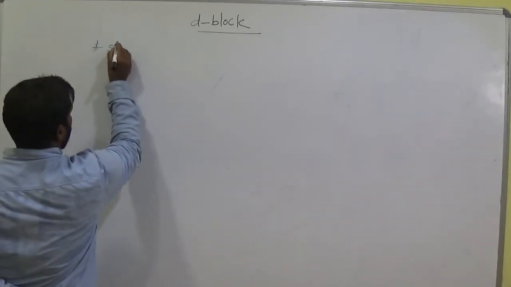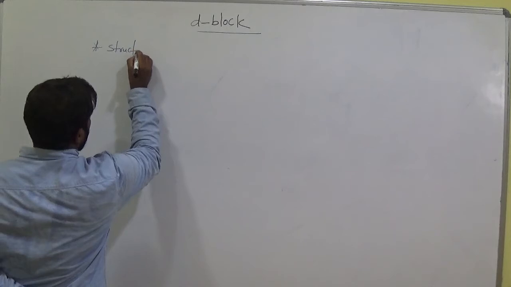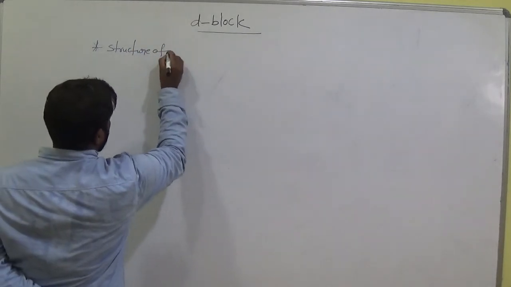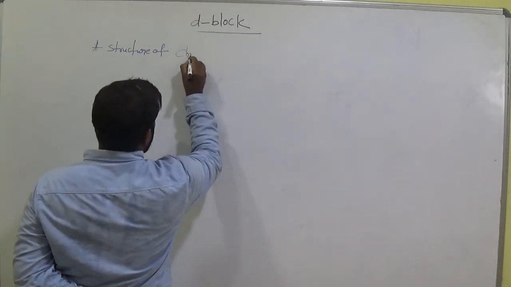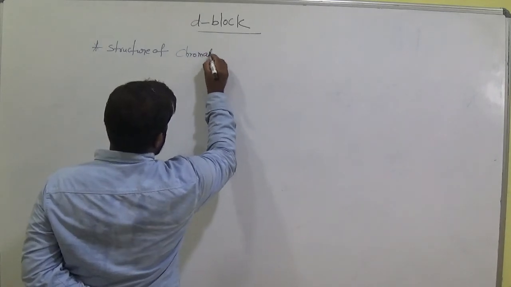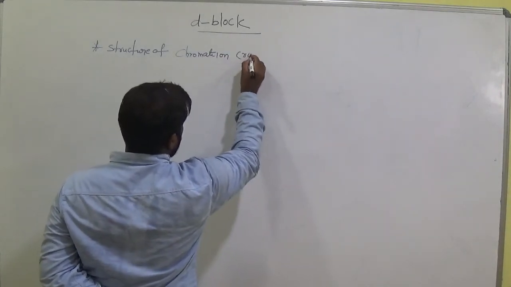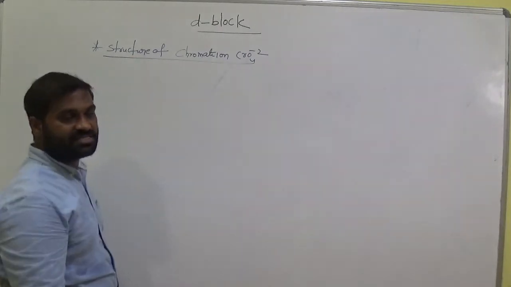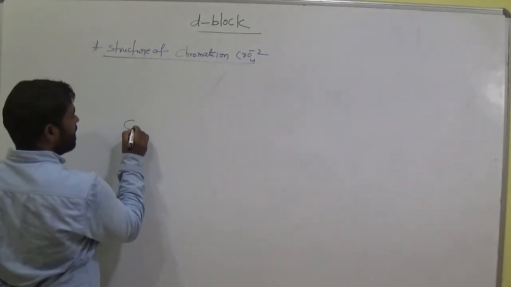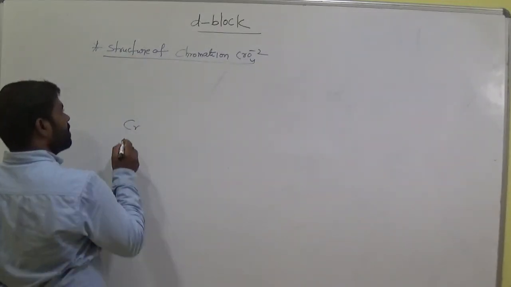Now let us take the structure of the chromate ion, CrO4 2-. Let us take chromium.